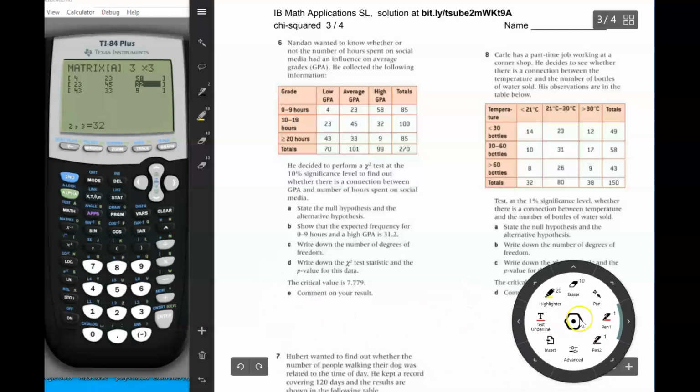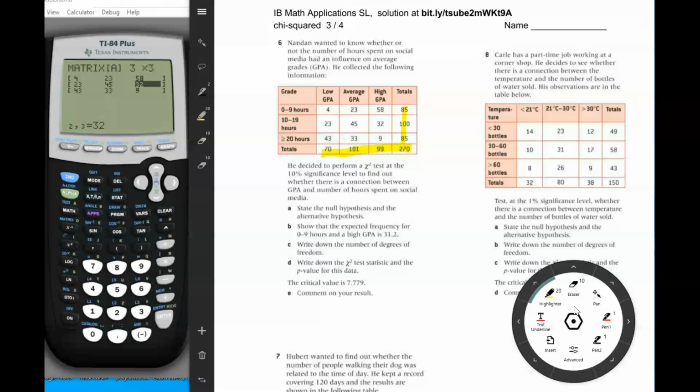So here we are on page 3 of chi-squared. Number 6: Nandan wants to know whether or not the number of hours spent on social media had an influence on average GPA. He collected the following information. Once again, be careful. They do have totals here, so these are not to be input into the calculator. We're only going to input the data, right?